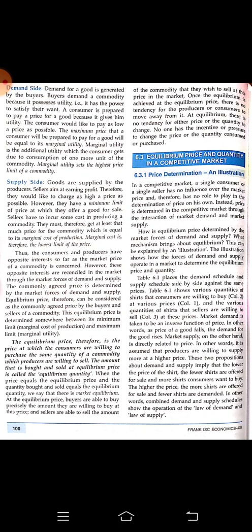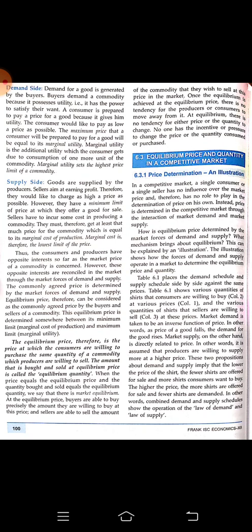Utility means whenever you are using the commodity, we are getting satisfaction. It is satisfying our want. So how much will the consumer be ready to pay? What will be the maximum price that a person will be ready to give? That is the marginal utility. What is the marginal utility of that commodity? That much price he will be ready to pay.